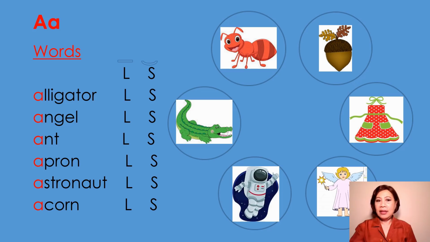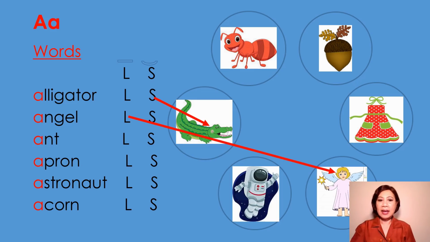Letter A. These are the words that begin with letter A. A says A as in alligator. Where's the alligator? Alligator begins with a short vowel sound. A says A as in angel. Where's the angel? Angel begins with a long vowel sound.